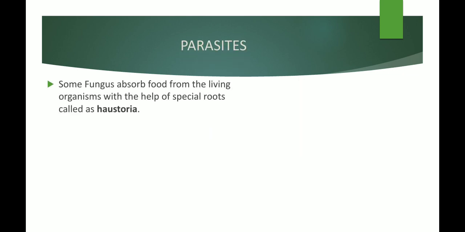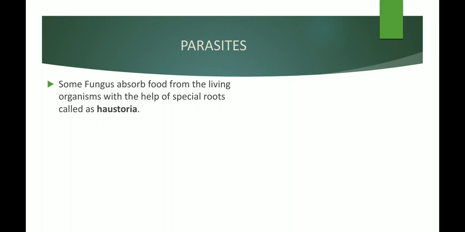So let us see what parasites are. When some fungus absorbs food from a living organism with the help of special roots called haustoria, we find a few fungi which live on other living organisms for their food and survival. Such fungi are called parasitic. They get their food from the other living organism. They live on other living organisms and take their food from them. Such fungi are called parasites.